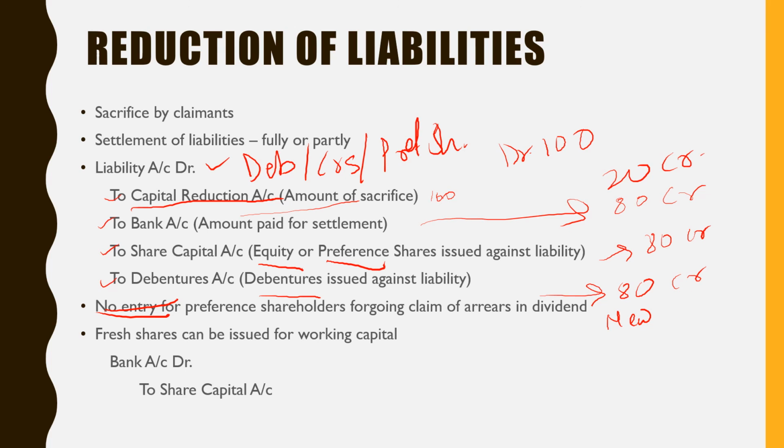Further, the company can issue fresh shares for working capital. The company may have a liquidity problem, and to solve this liquidity problem, to satisfy the short-term obligations, the company needs money, and for this money they may issue fresh shares. So the entry is bank account debit to share capital account. This is the combo entry which was shown in the earlier slides.